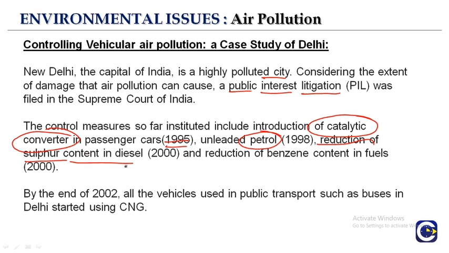So there was a reduction in sulfur content in the diesel in 2000, and a reduction of benzene content in the fuels, because benzene is very toxic in nature. If we burn the fuel, this benzene content is also burned and that releases harmful gases. So it was reduced in 2000. By the end of 2002, all the vehicles used in public transport, such as buses in Delhi, started using CNG instead of petrol, diesel. CNG is compressed natural gas.